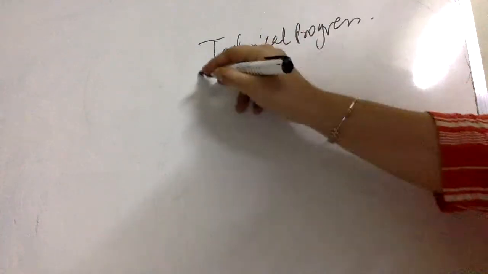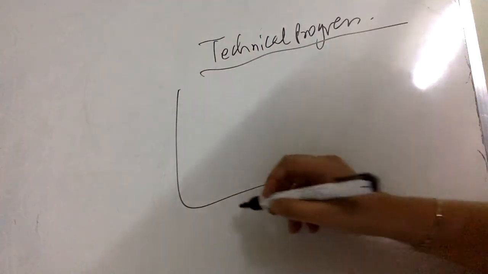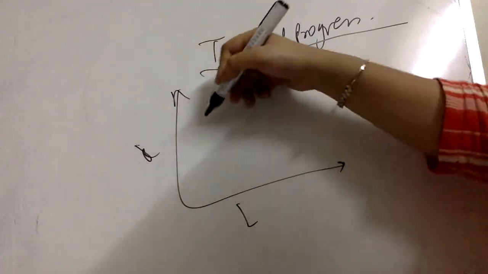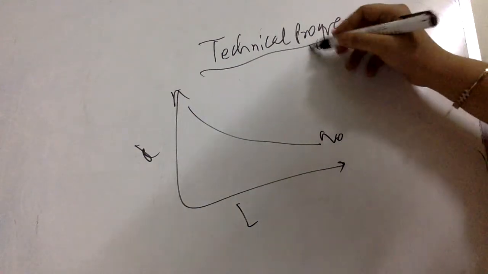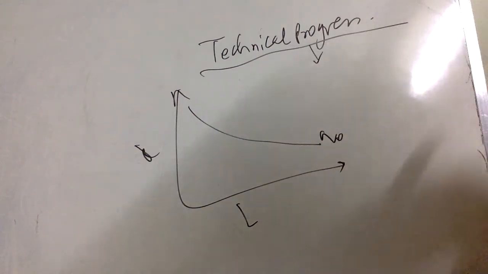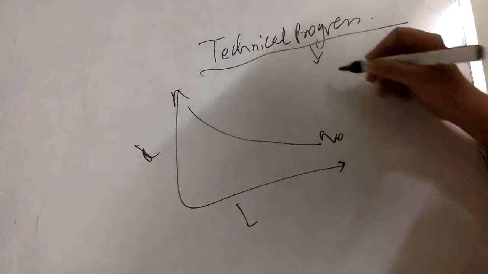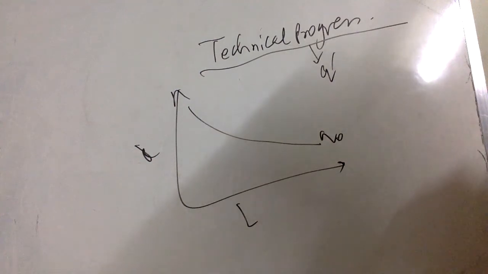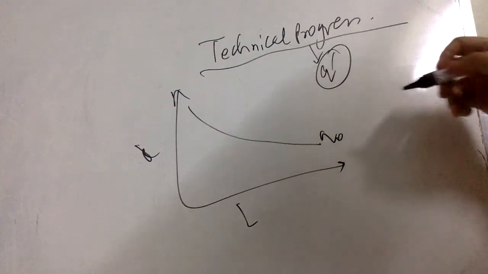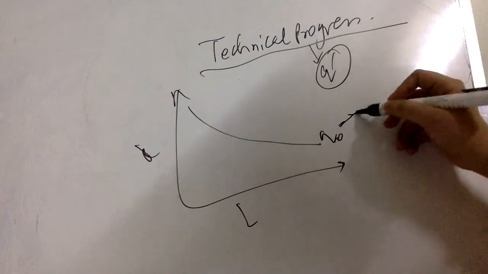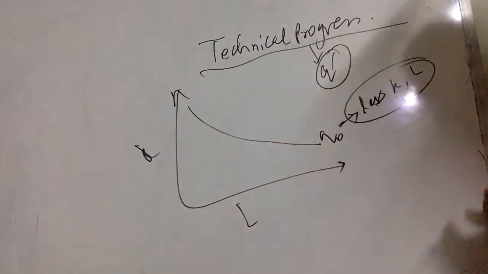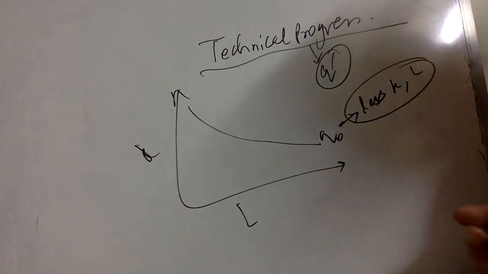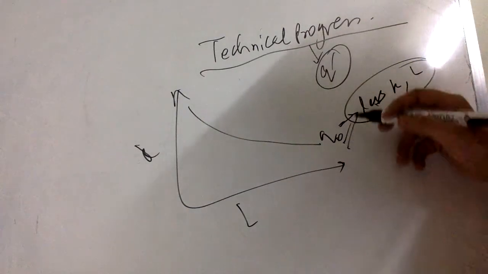So graphically, how do we understand technical progress? Suppose labor is mentioned here, capital here, and I have an isoquant here giving me a given level of output. Alright. Now if technical progress is happening, that means there is some better technology due to which I am able to produce the same output with less capital and labor. Then I can say technical progress is happening because I need to use fewer units of capital and labor to produce the same level of output.